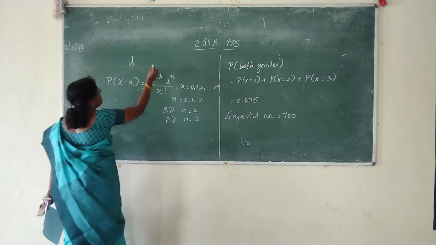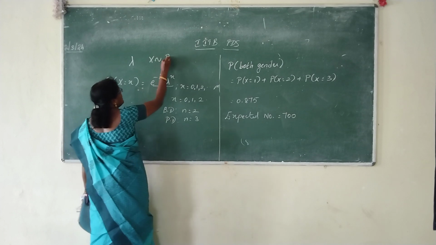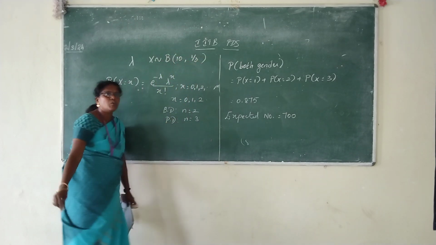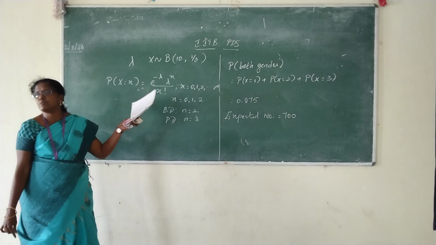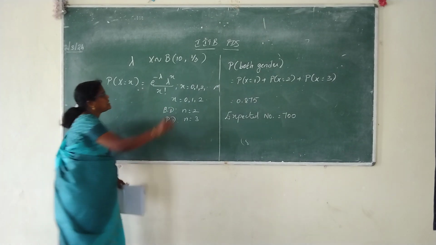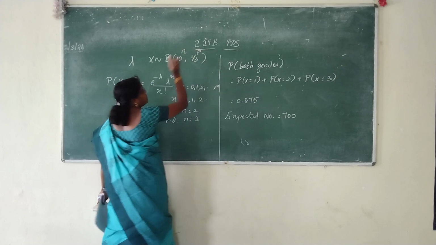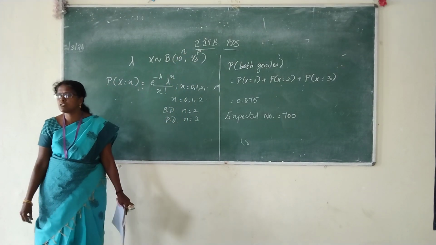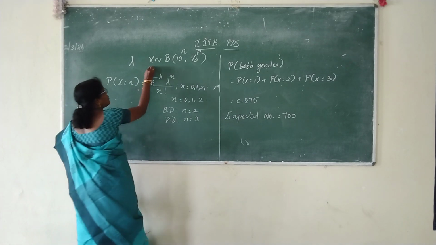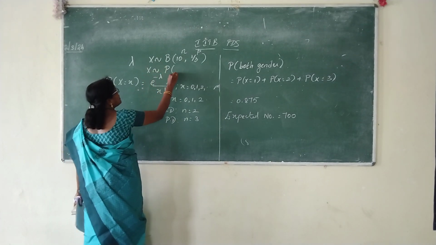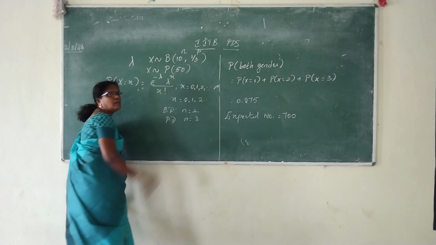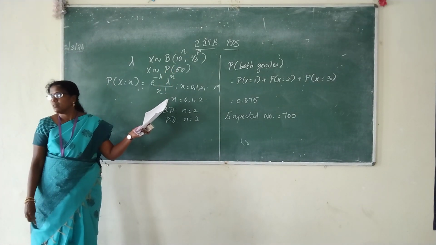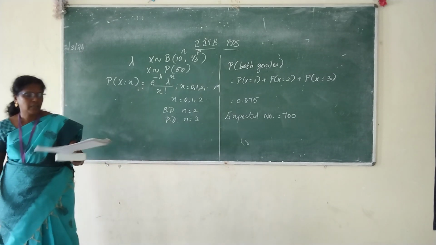Now in some problems they will give it like this: X follows b of 10, 1/2. The meaning is that x follows binomial distribution with parameters n, p. The first value is for n and the next value is for p. Or otherwise for Poisson, x follows Poisson distribution with 50. This 50 is for lambda, the parameter. Clear?